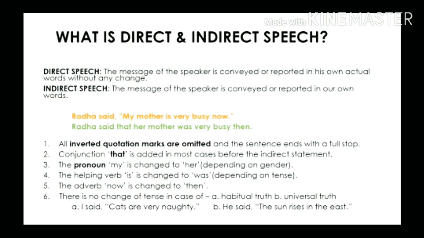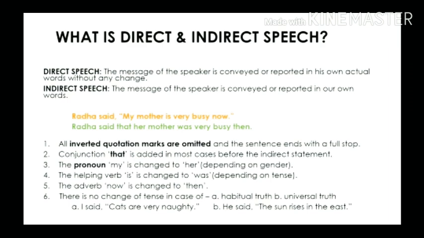The indirect speech sentence reads as, Radha said that her mother was very busy then. Here we are adding the word that to make the sentence in reported speech. This is the second change made here. The third change is where we change the pronoun my to her.